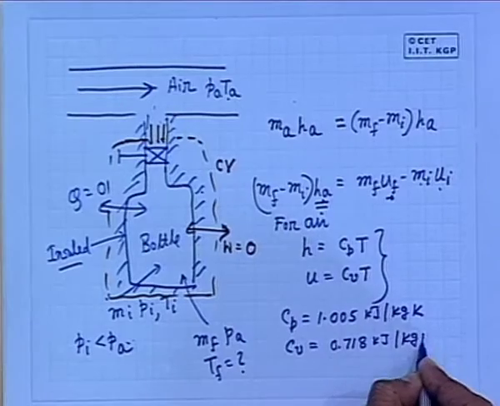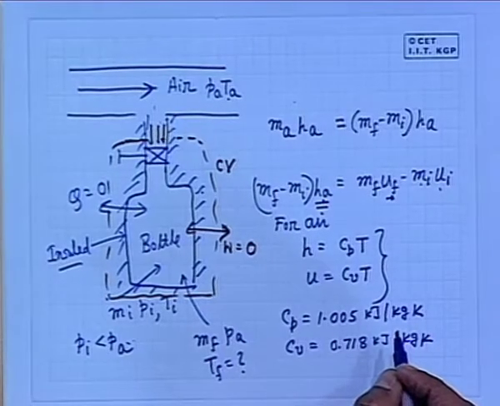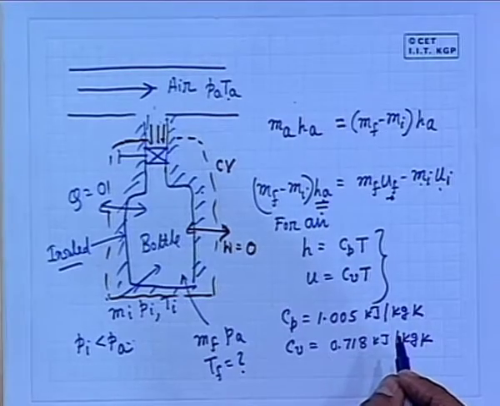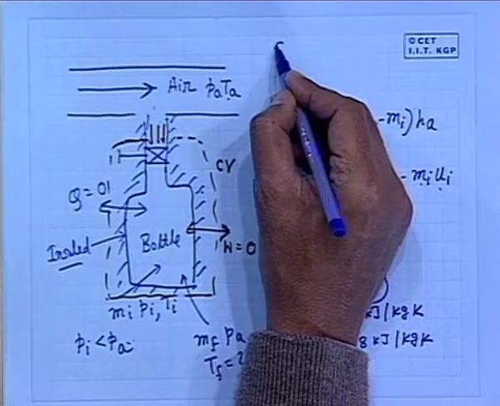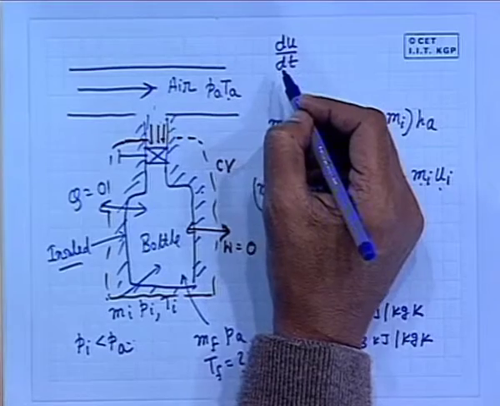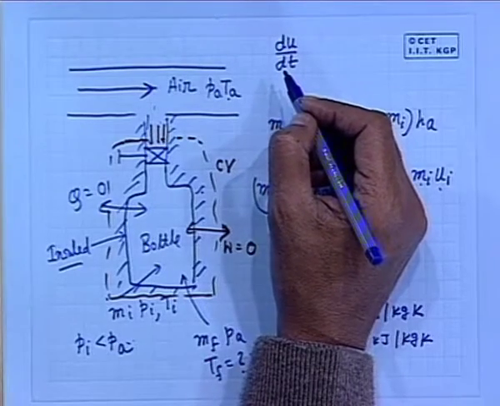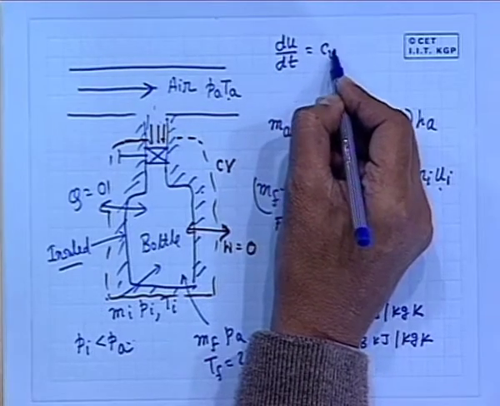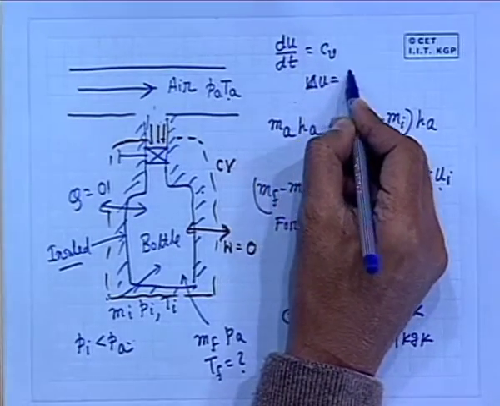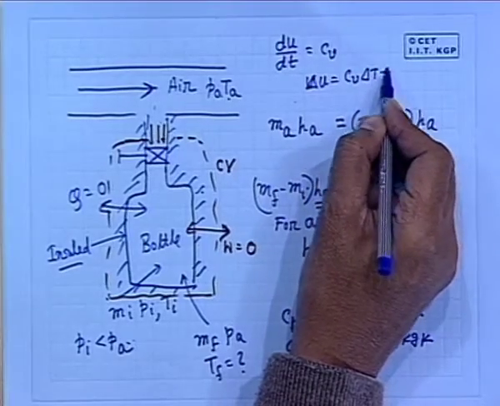This comes from the fact that for any ideal gas, internal energy is a function of temperature, and enthalpy is a function of temperature. That means they are functions of temperature only, not of any other property. So one can write, following the definition, du/dT, because u is a function of temperature, there is no question of writing del u del T, is equal to Cv. If you integrate it, you get delta u is Cv delta T plus a constant.